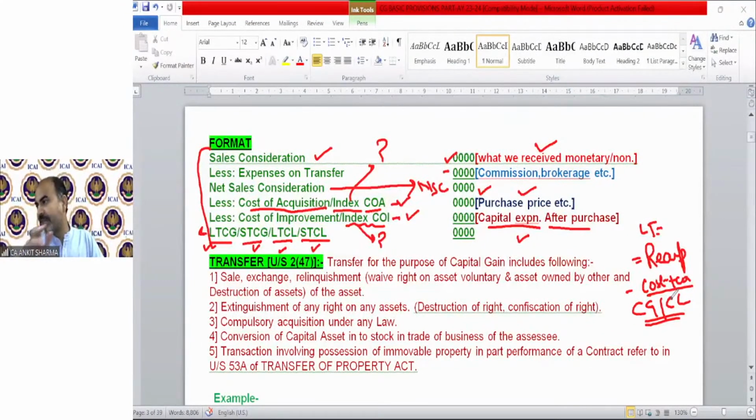Abhay was asking, if any asset is transferred in the form of a gift, is there capital gain or loss or not? So gifts are technically exempt from capital gain. If you gift any asset to anyone, there will be no capital gain. But just wait, after listening to this, do not gift anything to anyone, because there is a different concept also. At the time of gift of a capital asset, that is exempted, but there is a separate concept. We have provisions regarding gift, will, etc. under section 47. But for the time being, I can answer that yes, gift is exempted, so there will be no capital gain at the time of gift.